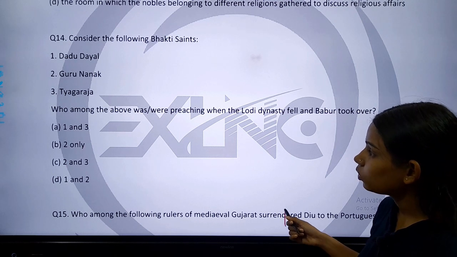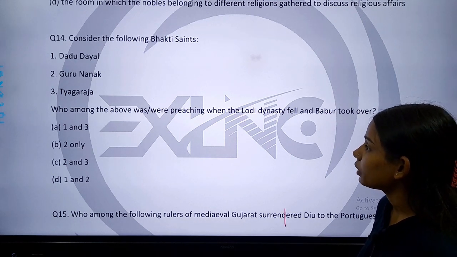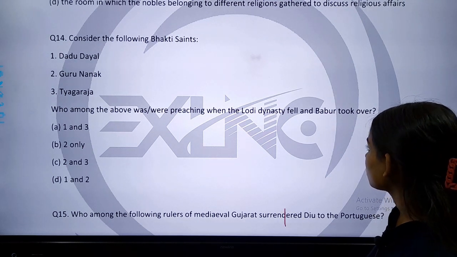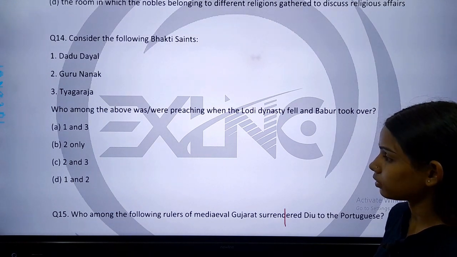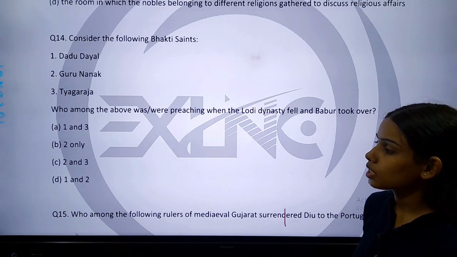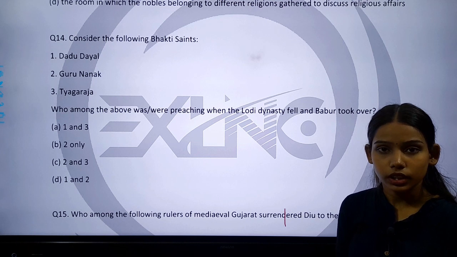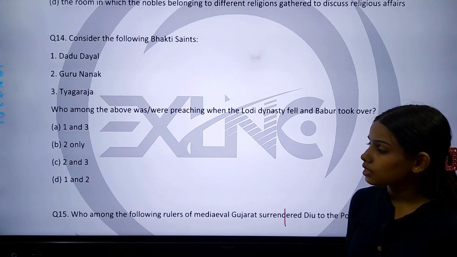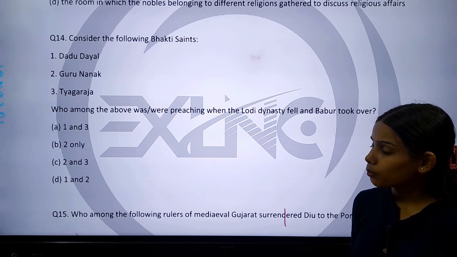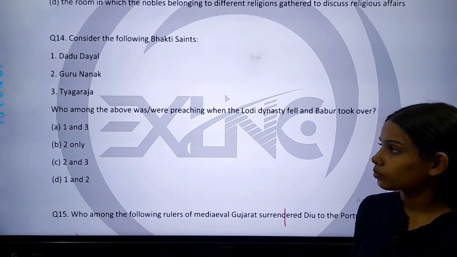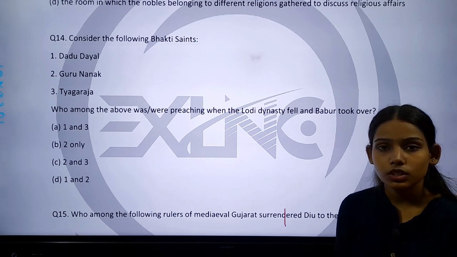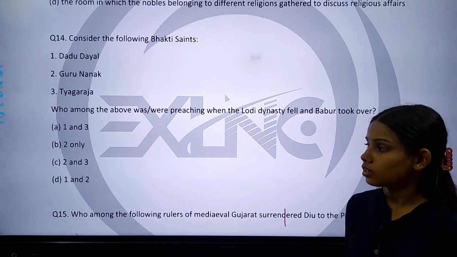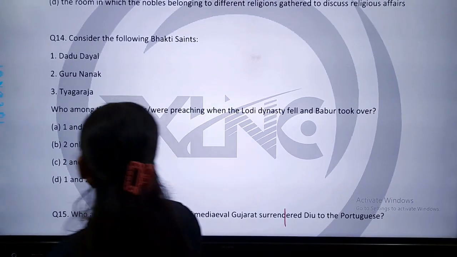Who among the above were preaching when the Lodi dynasty fell and Babur took over? Options are given here. Option A is 1 and 3. Option B is 2 only. Option C is 2 and 3. And option D is 1 and 2. The correct answer of this question is Guru Nanak. So option B is correct.